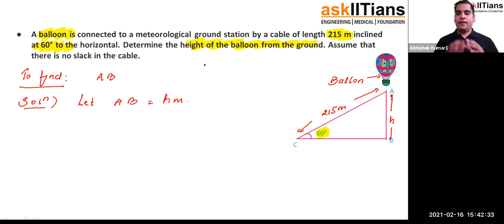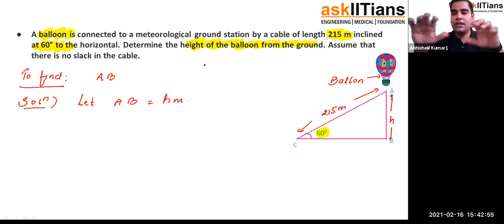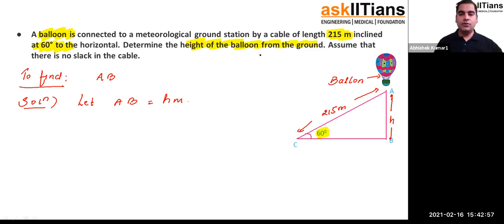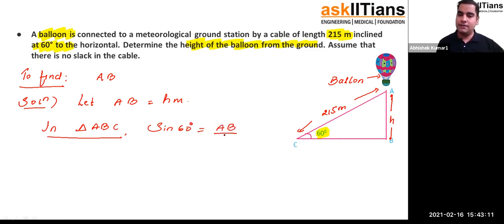Now the thing is, we know the hypotenuse of this right triangle ABC. We have to find out height. So now we will look for the trigonometric ratio which involves height, that is perpendicular, and hypotenuse. So there are two trigonometric ratios which involve perpendicular and hypotenuse. One of them is sine, and the other is the opposite of that, that is cosec. You can use any of those two results. So if I use sine here in triangle ABC, if I calculate sine of 60 degree, what will I get? Sine of 60 degree is perpendicular by hypotenuse. So I will be getting AB by AC.